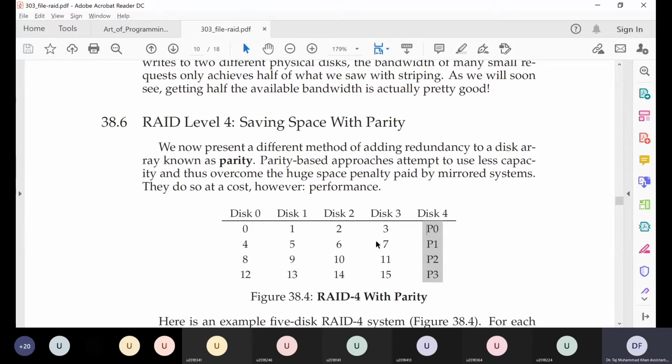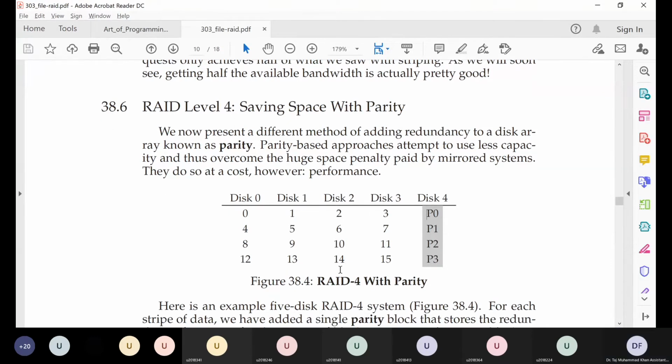Okay. So similarly, we have an extra hard disk. So every 4 bits in this collection of data will have a corresponding parity bit, which will keep track of whether the number of ones in those 4 bits is odd or even. So if we have an implementation like this,